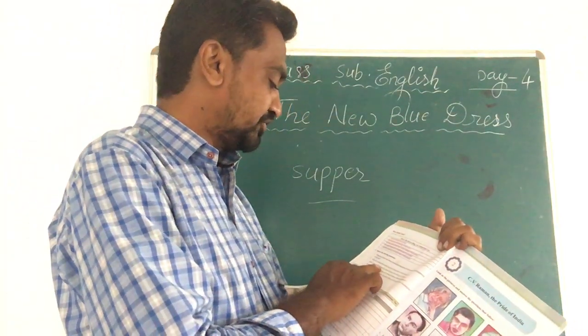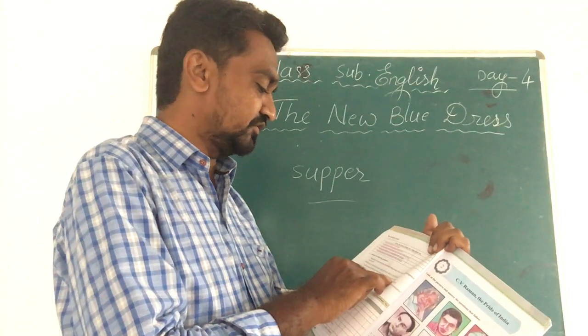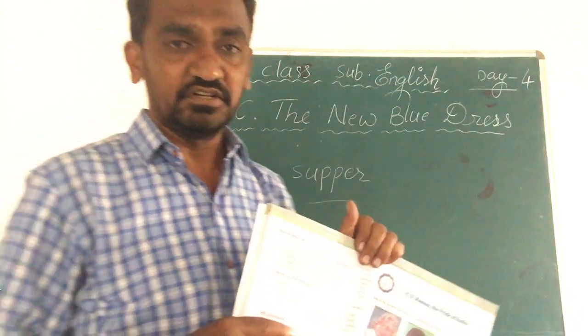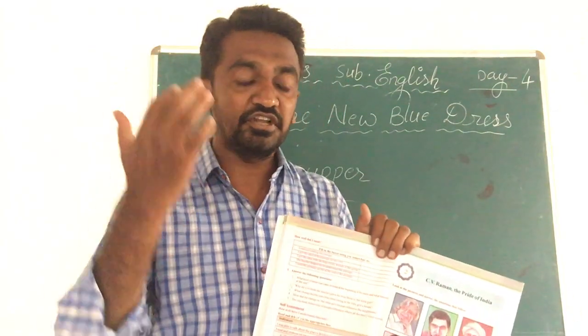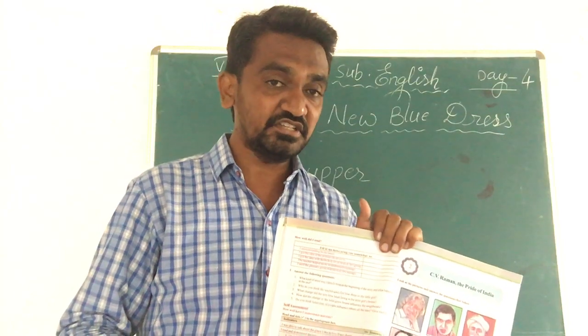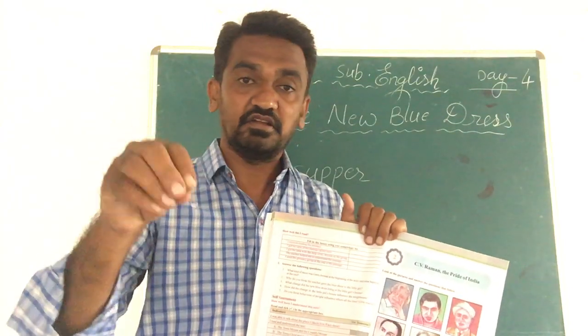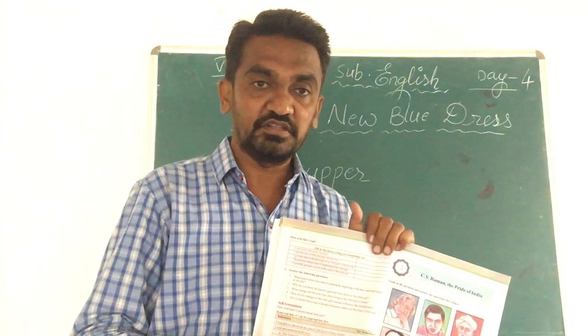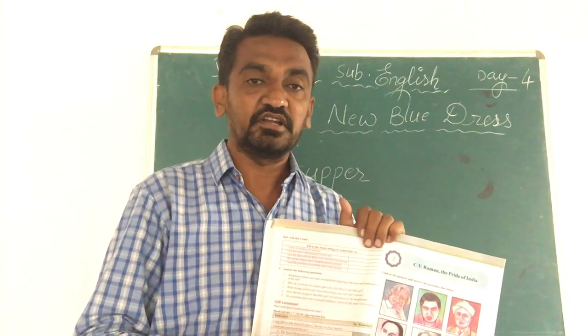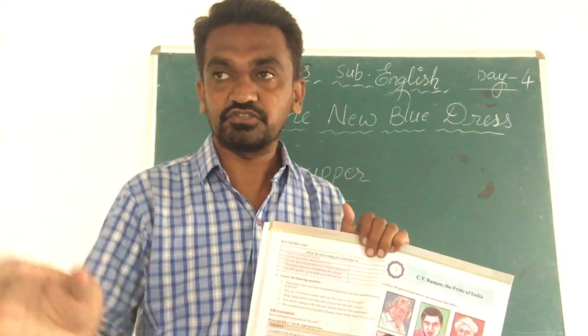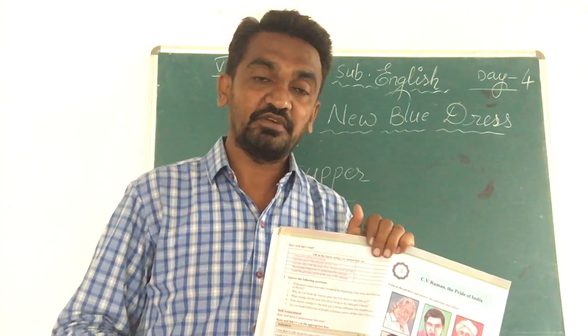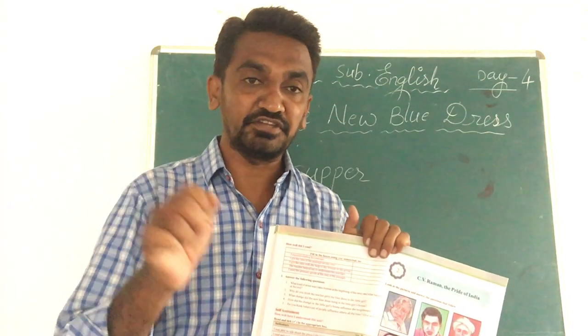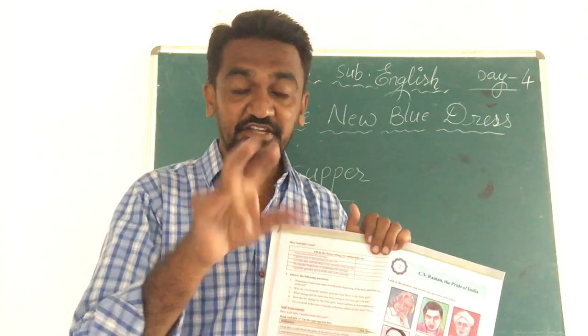What change did the new blue dress bring in the little girl's house? When the little girl owned the new dress, what changes came in the little girl's house? Her mother started cleaning the table and the kitchen, and her father also started repairing the fencing and cut the grass.